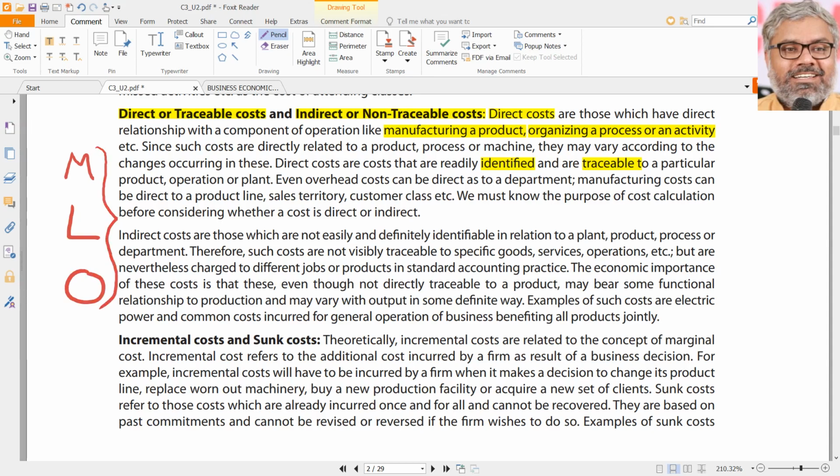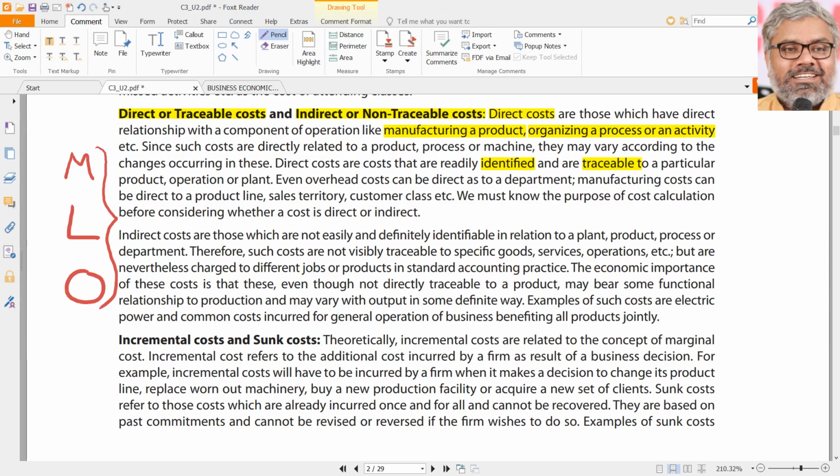In this, generally the material cost, if it is identifiable, that is called direct material cost. If it is not possible to be identified, it is called indirect material cost, which is again forming part of overheads.